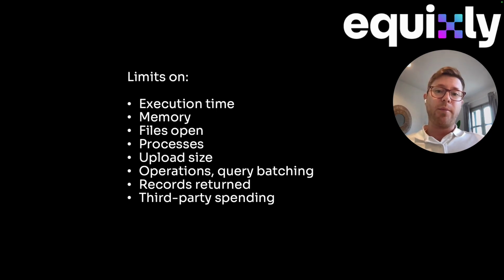We can also limit the number of records returned. So using things like pagination, limiting the number of records returned to a page of results instead of returning all the possible results for a database query. And the last thing is third-party spending. So for example, in the case of the SMS, we want to limit how much we can spend on third-party API calls. If we have an API call to our SMS provider, we want to have a limit there to make sure nobody spends all our SMS credits.